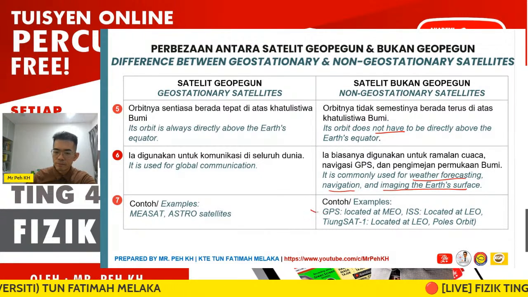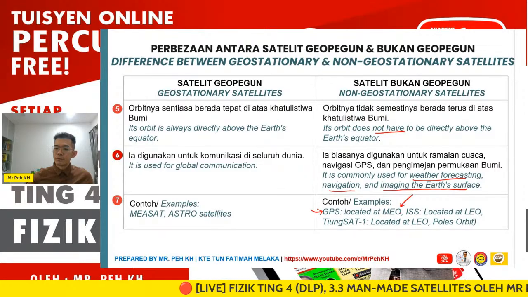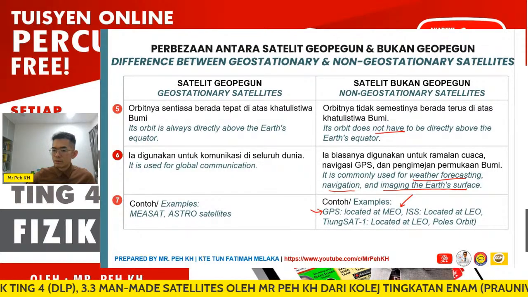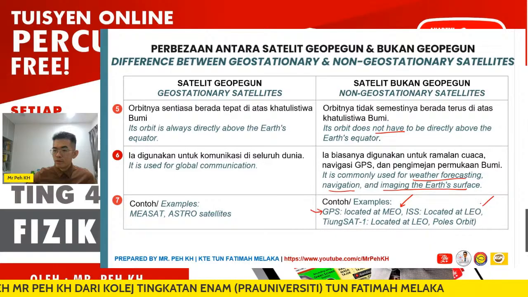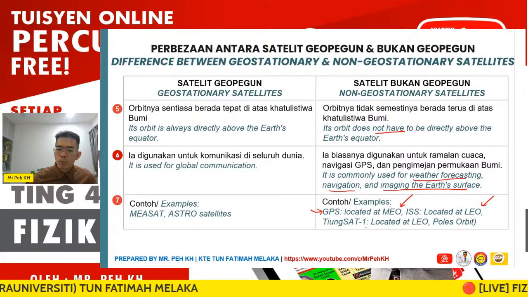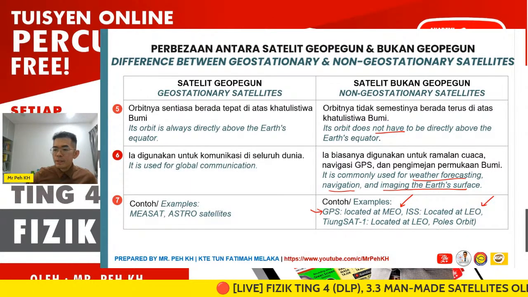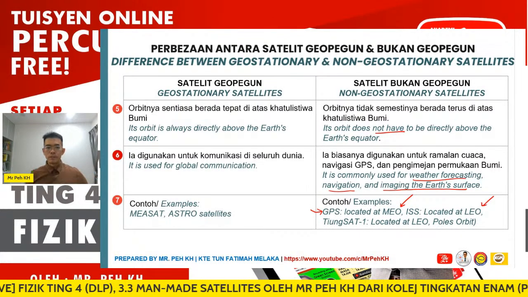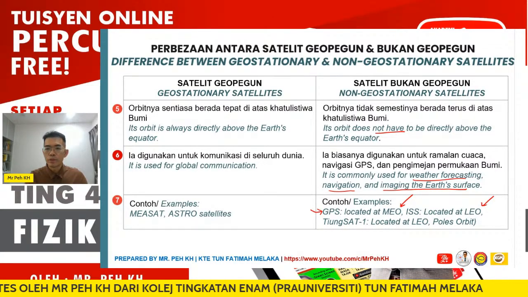You see, GPS is actually located at MEO, just as we explained already, or medium Earth orbit. Then ISS, International Space Station, is located at LEO, very near to Earth actually. Okay, so it's at low Earth orbit. And then Tiongsat 1 is also at LEO, but it is orbiting the Earth at the polar orbit. Okay, so this will be the difference characteristic between the geostationary and non-geostationary satellite.